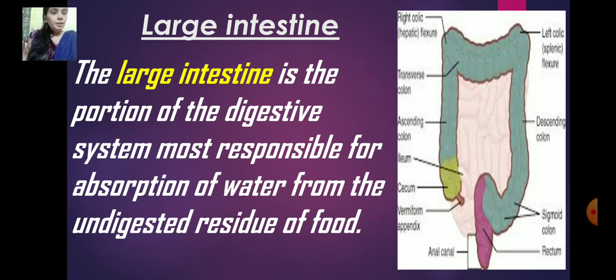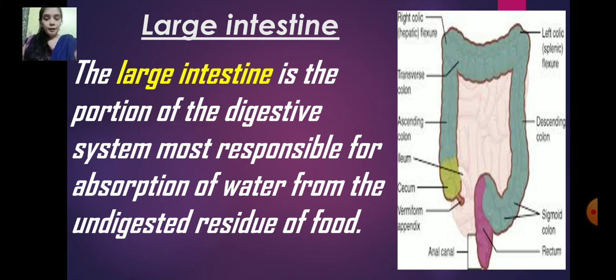Here in the center we can see small intestine, and this colored part is called large intestine, which is the portion of the digestive system responsible for the absorption of water from the undigested residue of food.